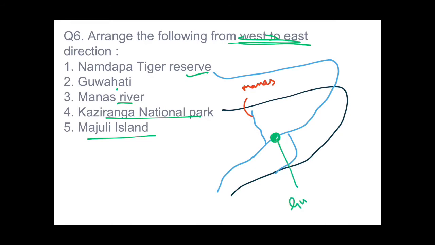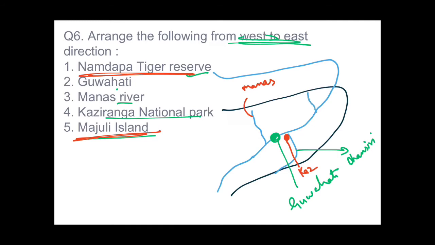This is Guwahati, and this is Dhansiri river. And Kaziranga National Park lies over here in the west of this river, Dhansiri river. So this is Kaziranga National Park. Now we are left with Namdapa Tiger Reserve and Majuli Island. Majuli Island lies over here. This river was Subhanshri. And Majuli Island lies between Subhanshri and Buridihing river. So here lies Majuli Island.